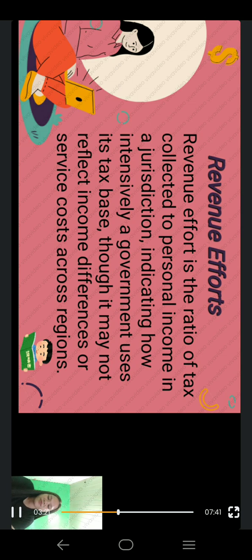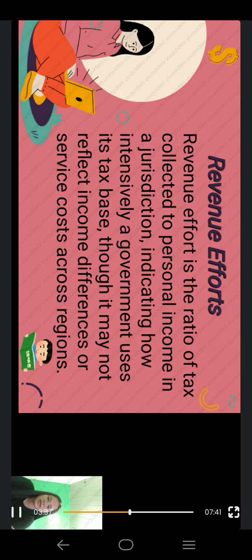This means high revenue effort. City B has high average income and can collect enough revenue with lower tax rates. This means low revenue effort. So even though City A works harder to collect enough revenue, the revenue effort metric might make it seem inefficient compared to City B. This shows the metric doesn't fully account for income differences or varying service costs.